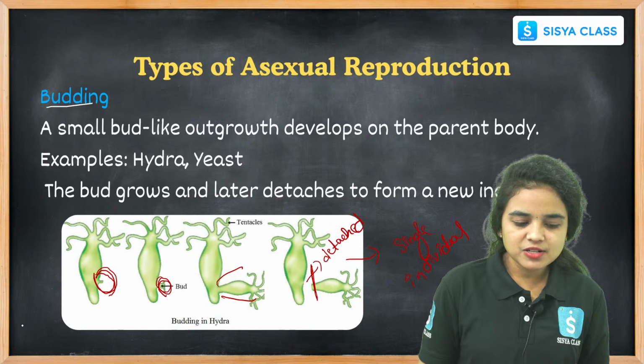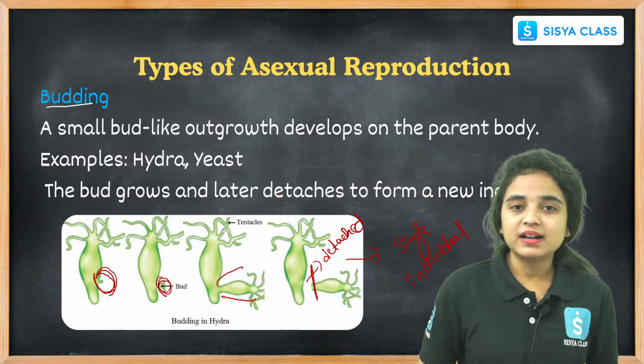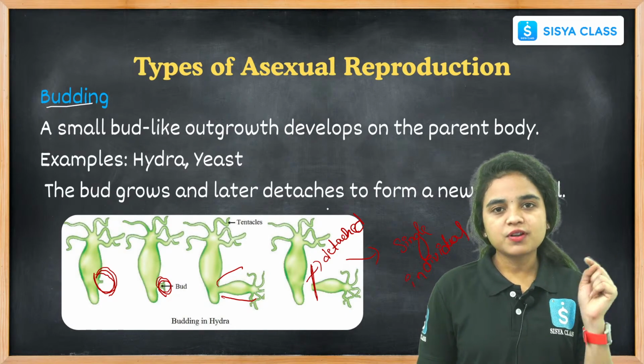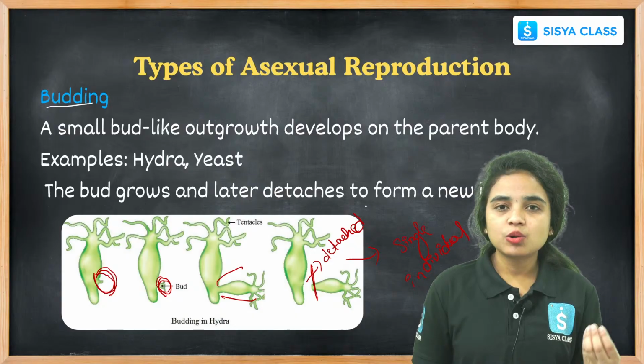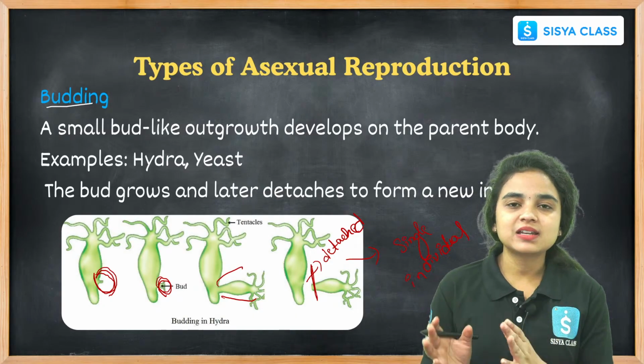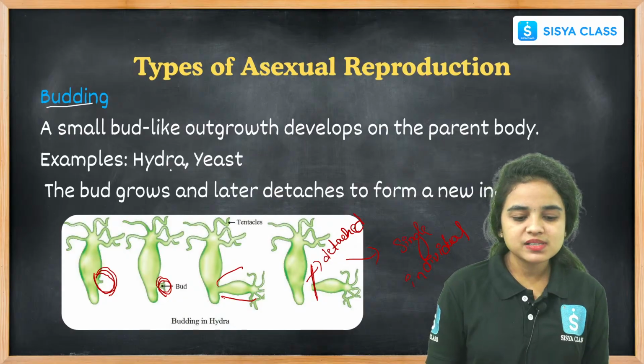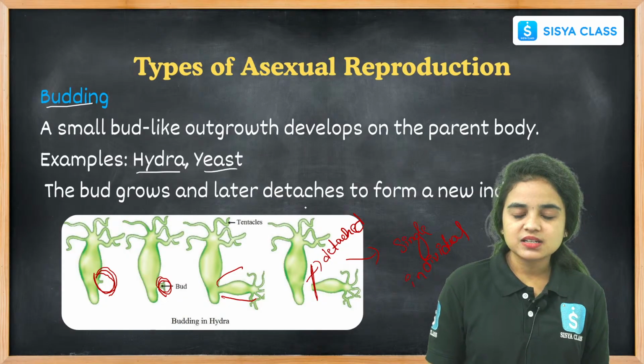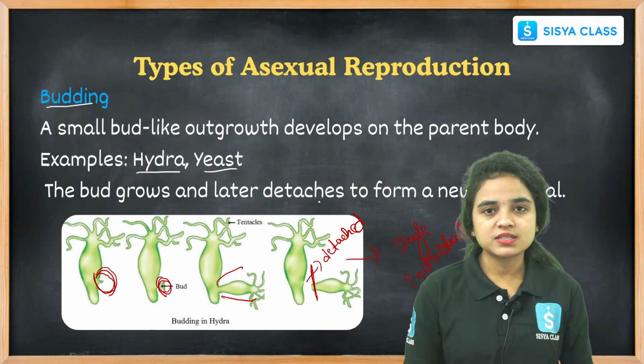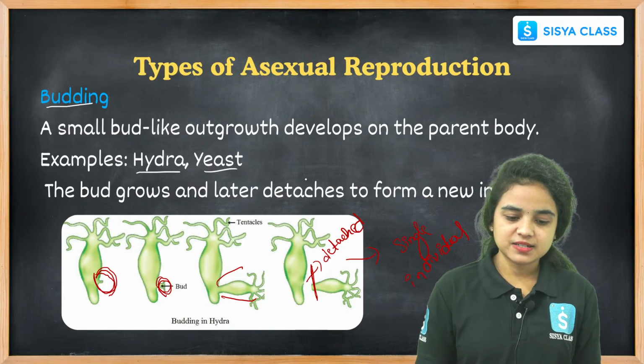Budding is nothing but, students, a small bud-like structure that outgrows from the parent body, slowly develops, and is detached or separated from the parent body. The examples for this budding process are hydra and yeast.